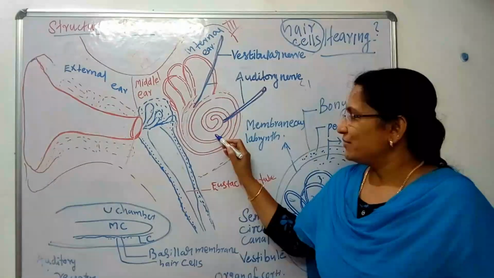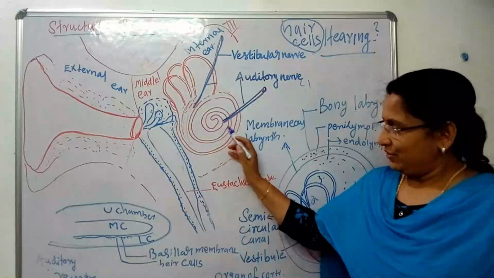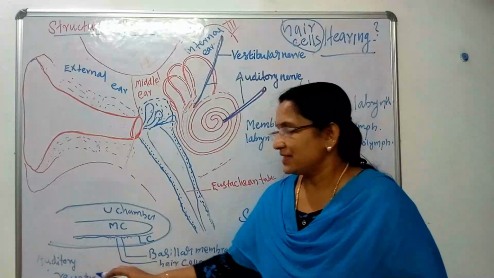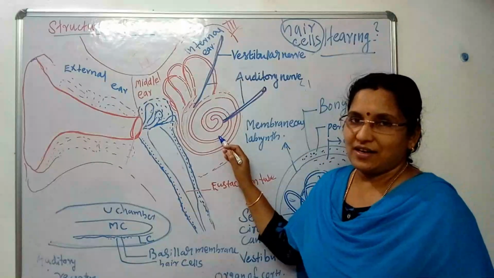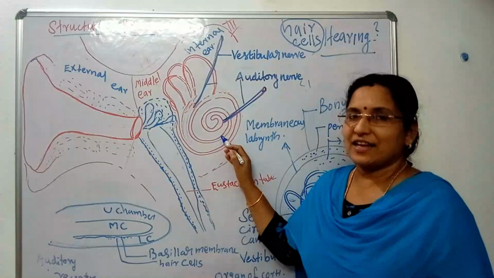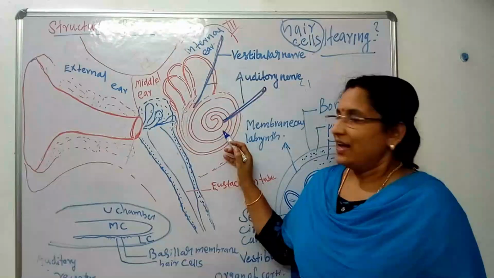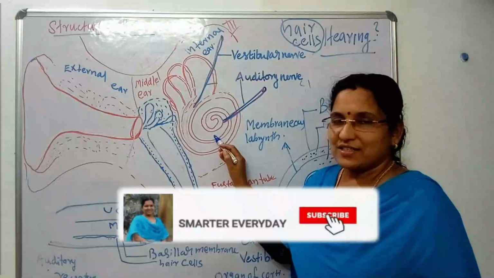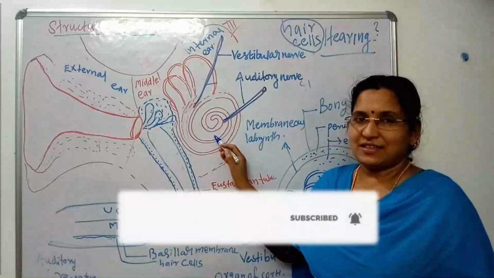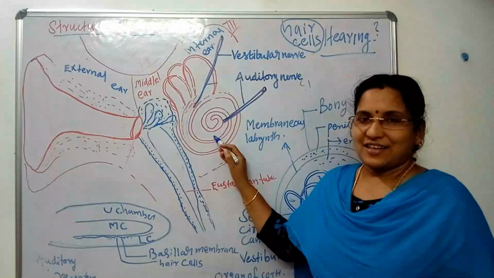Once this endolymph vibrates, we know hair cells are present inside the cochlea. Yes, they get stimulated. Once hair cells, the auditory receptors, are stimulated, impulses are generated.